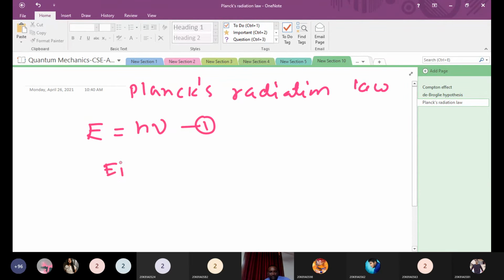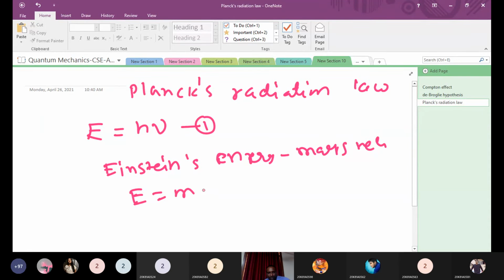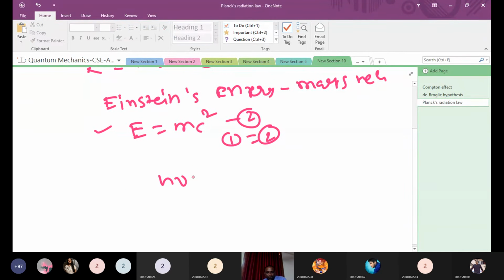Next, Einstein's energy mass relation. What is Einstein's energy mass relation? E is equal to mc square. Very good. You can write here energy mass relation E is equal to mc square. So expressions 1 and 2, this is also energy, this is also energy, just equate 1 to 2. Then we get h nu is equal to mc square. Here nu is equal to what we can write?